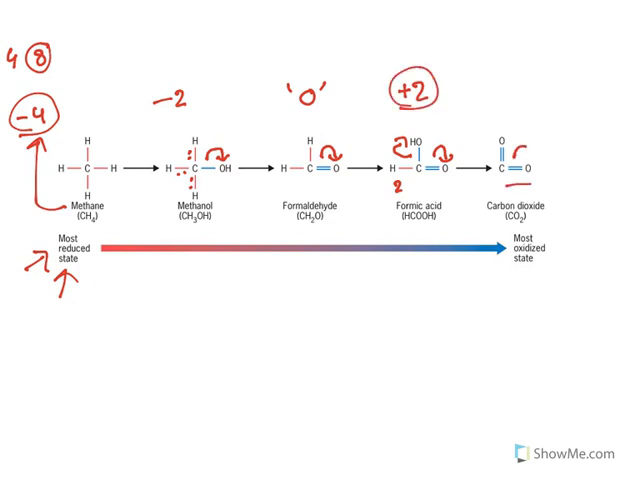In case of carbon dioxide, all the electrons are pulled towards oxygen. Carbon will not have electrons. So it loses all the 4 electrons. So losing electron means losing negative charge, so it is indicated by +4. So this +4 is most oxidized state. This is how the oxidation of carbon is ascertained.